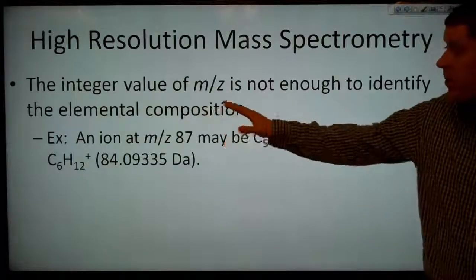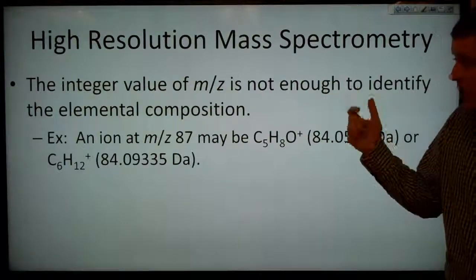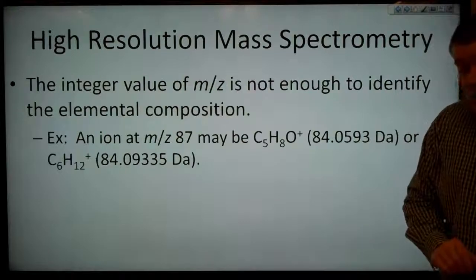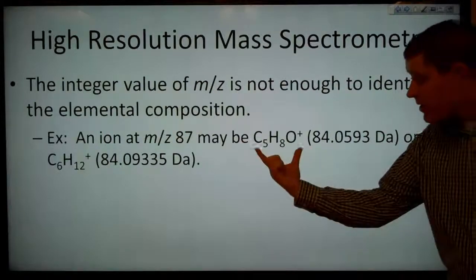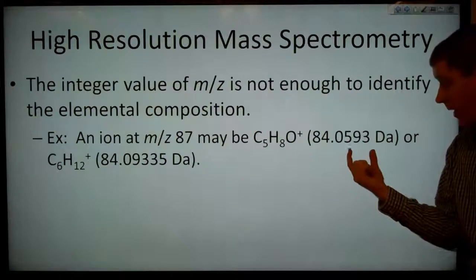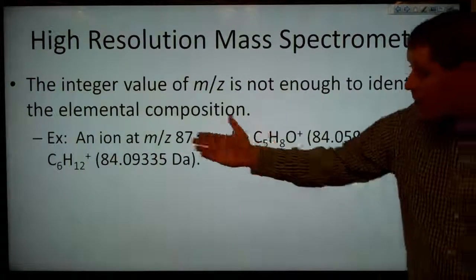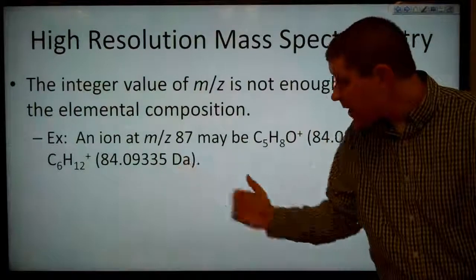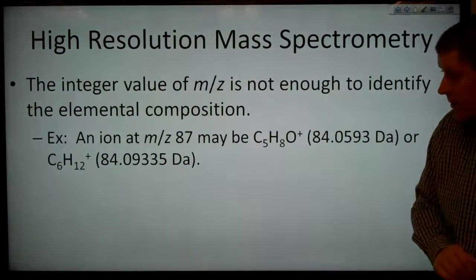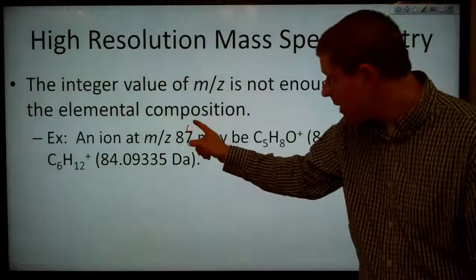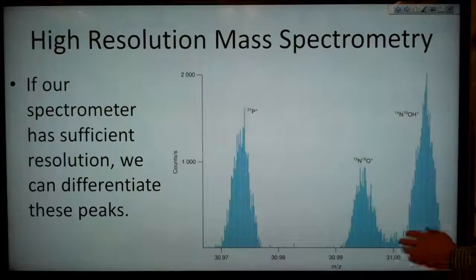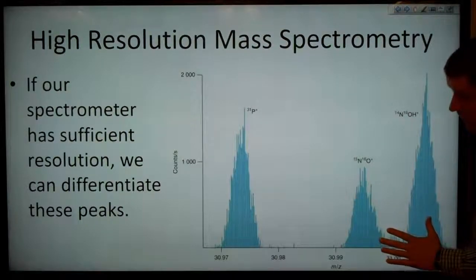So the integer value of m/z is not enough to identify the elemental composition. For example, an ion at a mass-to-charge ratio of 84 may be either C5H8O+, which is at 84.0593 Daltons, or it may be C6H12, which is at 84.09335 Daltons. If our spectrometer has sufficient resolution, then we can differentiate these 2 peaks.